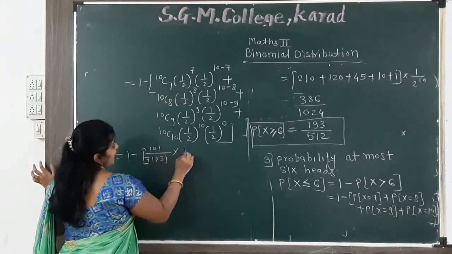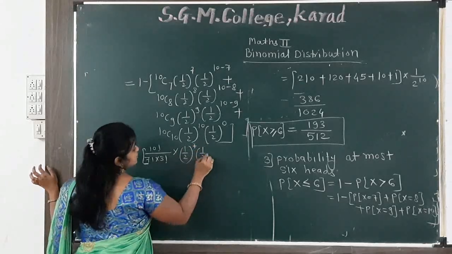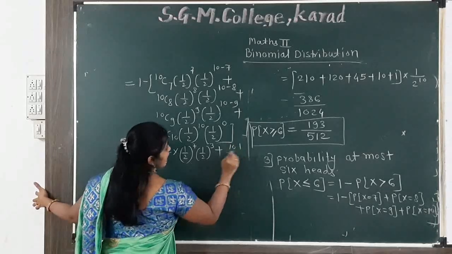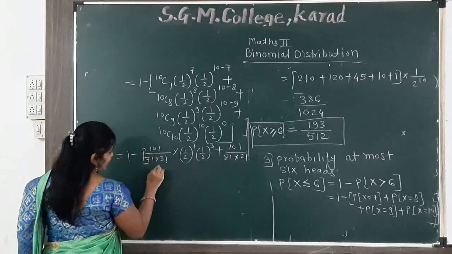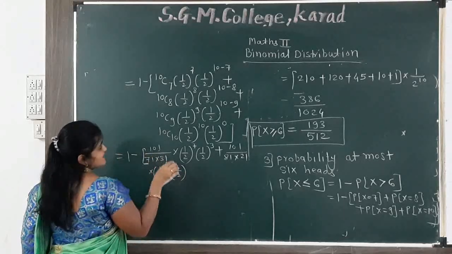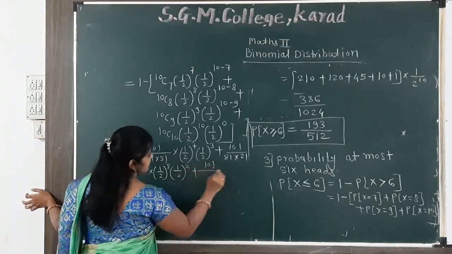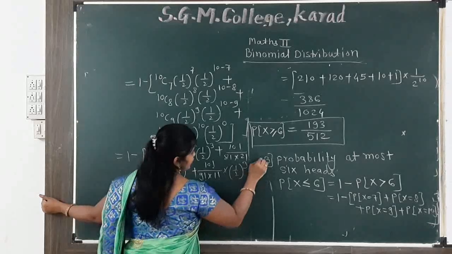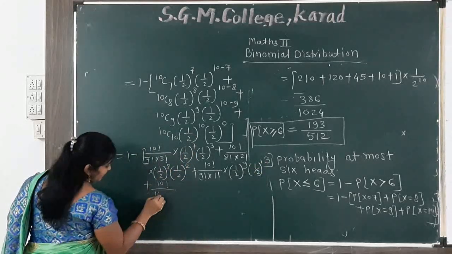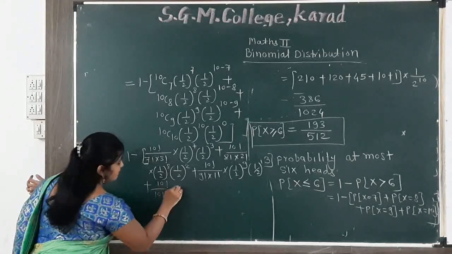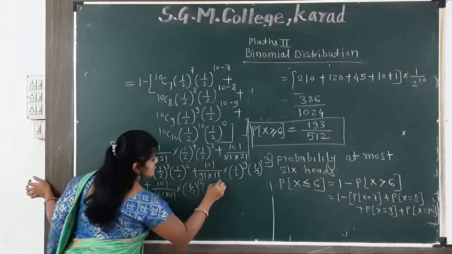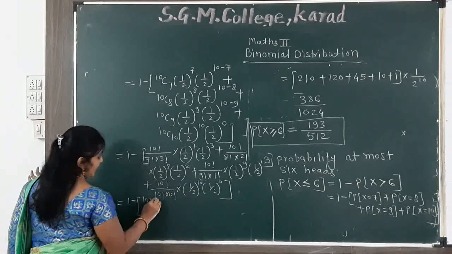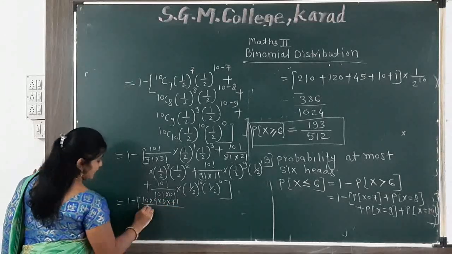Now this (1/2) raised to the power 10 (1/2) raised to the power 10 minus 7 is 3, plus again we use the combination formula 10 factorial upon 8 factorial multiply 2 factorial multiply (1/2) raised to the power 8 multiply (1/2) raised to the power 10 minus 8, we get 2, plus 10 factorial divided by 9 factorial multiply 1 factorial multiply (1/2) raised to the power 9 (1/2) raised to the power 1, plus 10 factorial upon 10 factorial multiply 0 factorial multiply (1/2) raised to the power 10 (1/2) raised to the power 0. Bracket is complete.